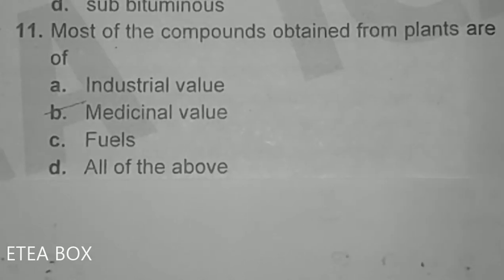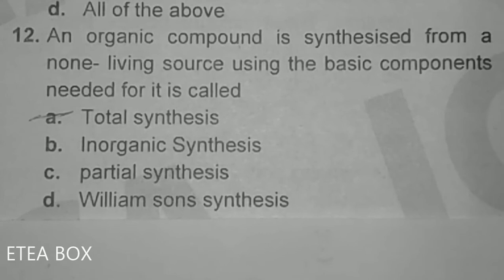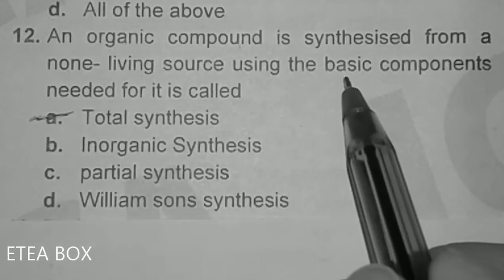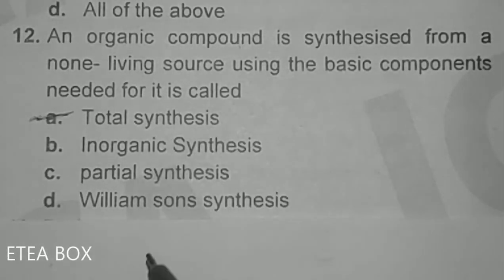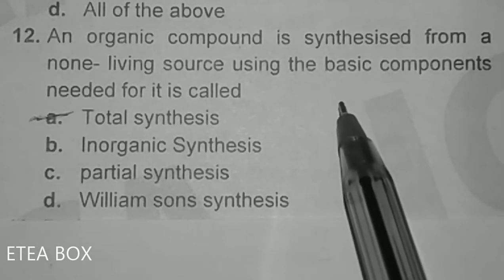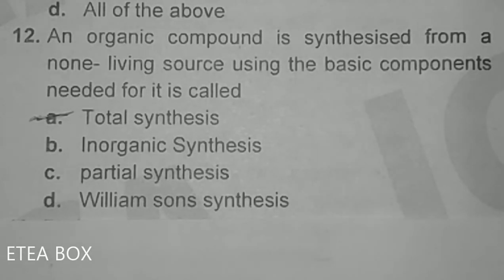Most of the compounds obtained from plants are of medicinal value. Option B is correct here. An organic compound synthesized from non-living sources using the basic component needed for it is called total synthesis. When we use the basic component, it is total synthesis, and when we use an intermediate component, it is called partial synthesis.